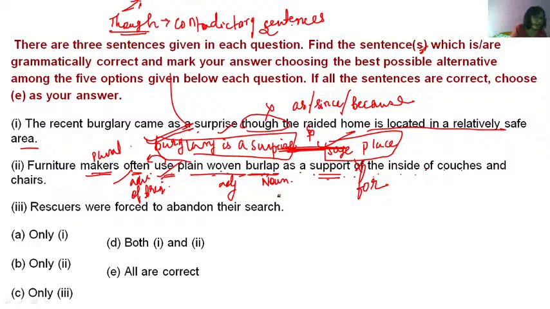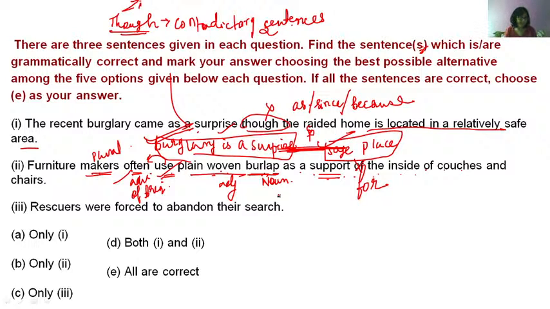Now if your home is in a safe place, will you expect burglars? You will not expect burglars, right? But if burglars come and rob you, then you will be surprised. So the recent burglary came as a surprise. Why? Because the house is located in a safe area.